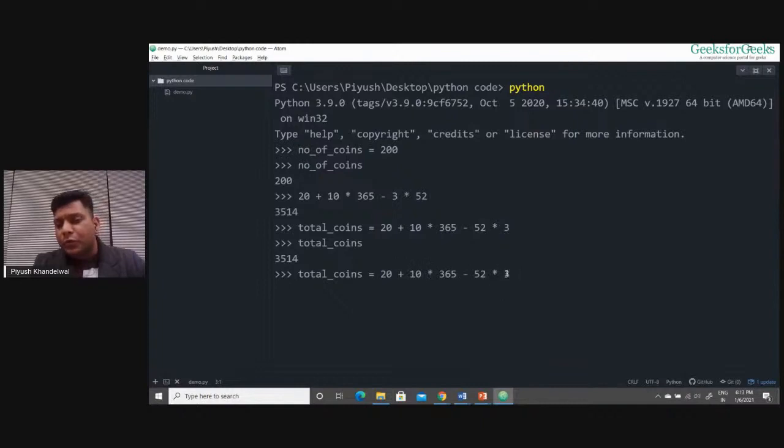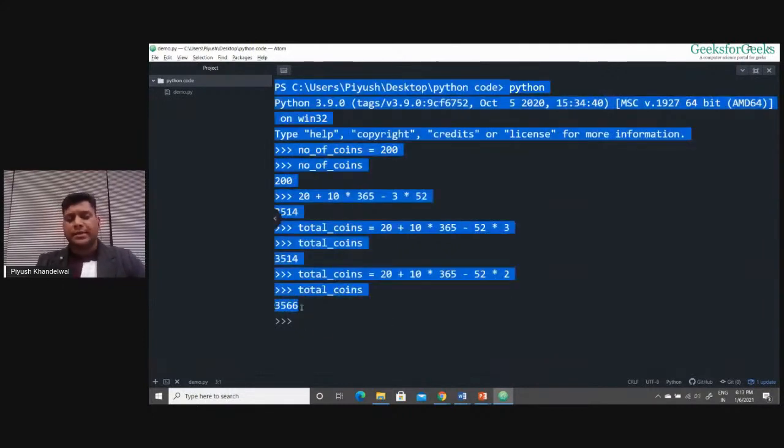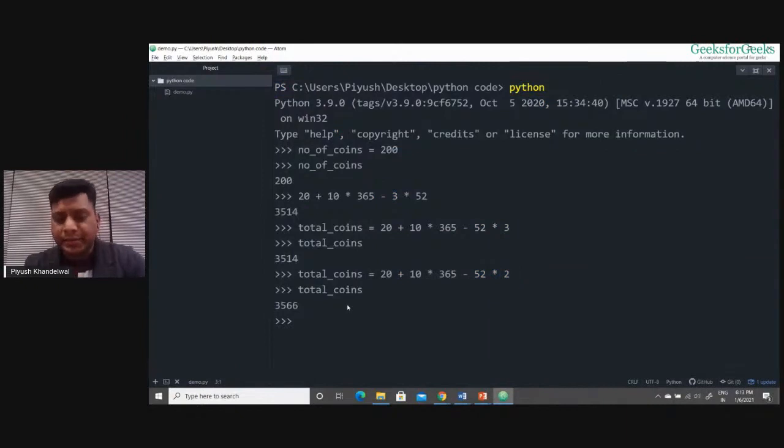So 3 was the number of coins that he was stealing. Now he is stealing 2 coins, so I'll replace this 3 by 2. If I check the total number of coins now, it will be 3566. When he was stealing 3 coins every week, the total number of coins with me was 3514. Now when he is stealing 2 coins every week, the total number of coins with me is 3566. I hope you're getting this.